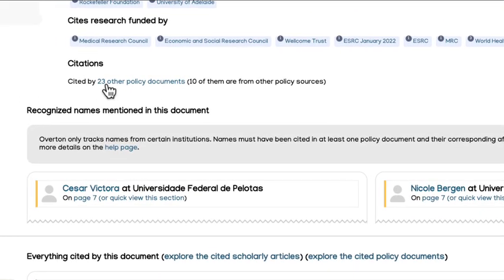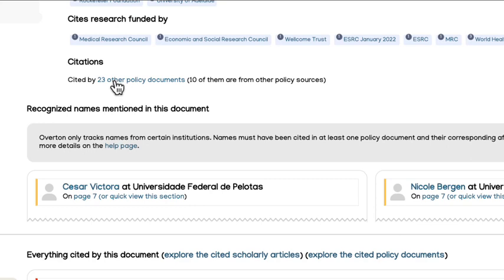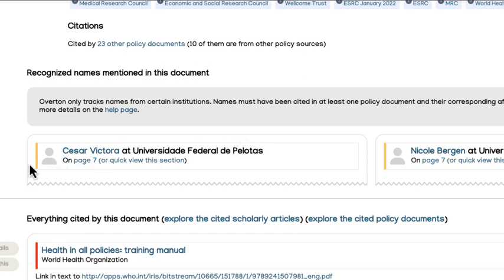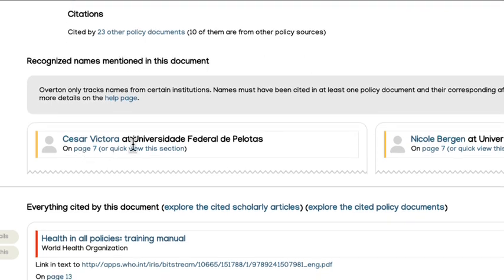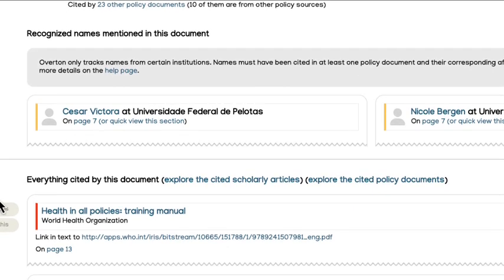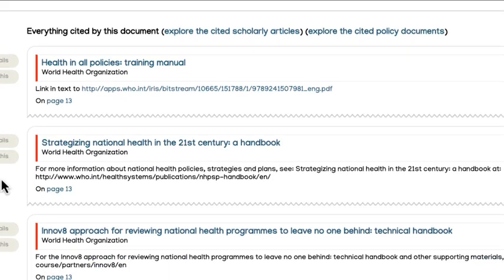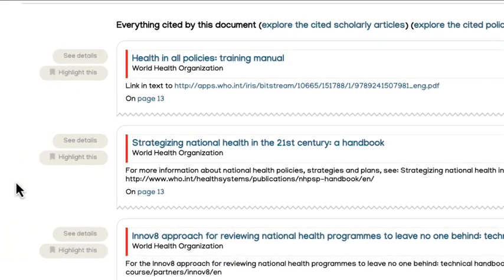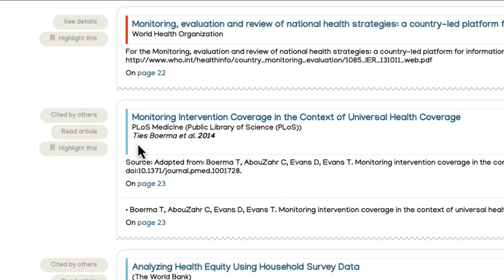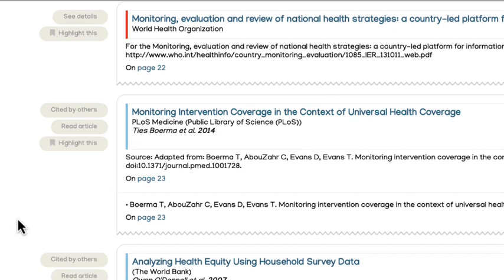In terms of citations, we can explore the 23 other policy documents which cite this document. So it's a useful way of daisy chaining your way from one document to another. And we can also see names that have been mentioned that have been recognised. So I could quick view that section to see what my reference is or how I've been mentioned there as well. So if we scroll down, policy documents are always marked by a red bar, and scholarly articles are marked by a blue bar. So that's a nice little feature there.